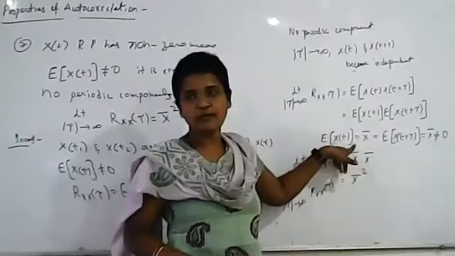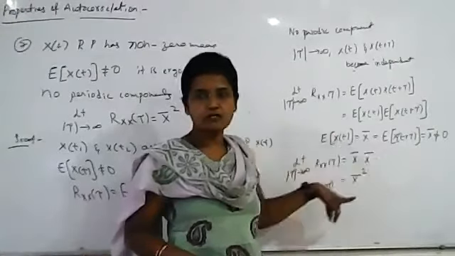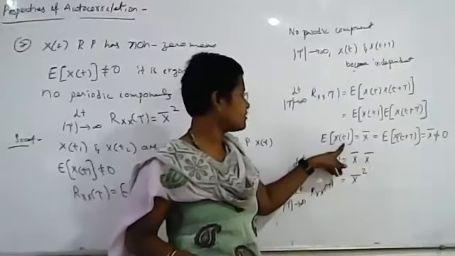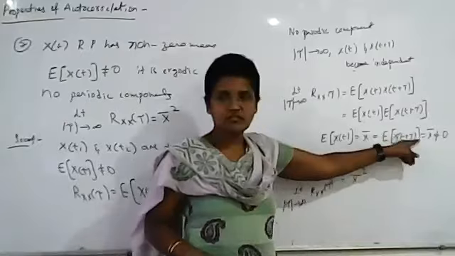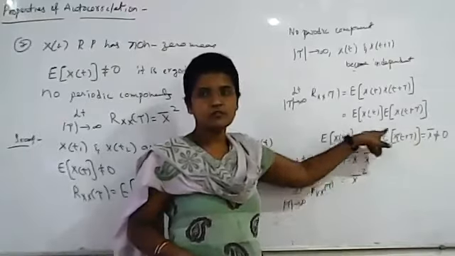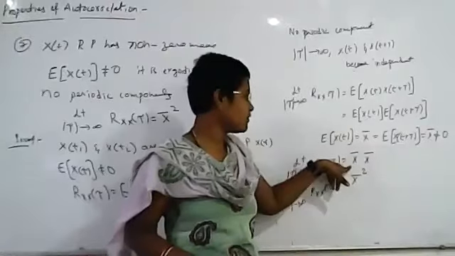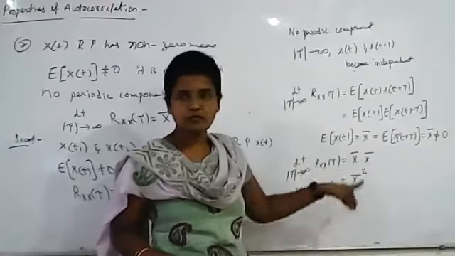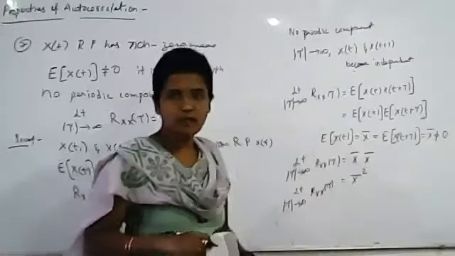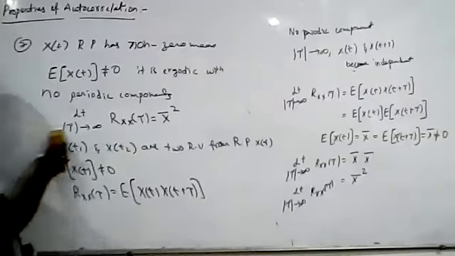Now, each expected value is equal to what? It is not equal to 0. So expected value of x of t is equal to x bar. Expected value of x of t plus tau is equal to x bar only, because these two are from the same random process. That is why it is equal to x bar only. So that is why limit tau tends to infinity, Rxx of tau is equal to x bar square. So this is our seventh property. Now we'll discuss the eighth property. It is the same as this.